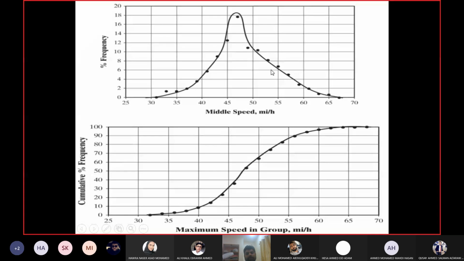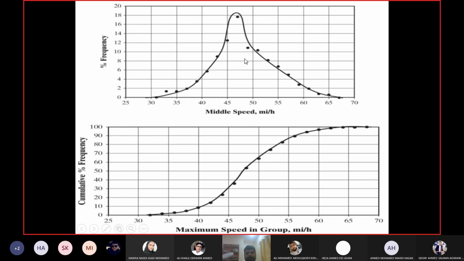This shape of the graph is known as bell shape. Bell, B-E-L-L, like you have the church bells. The bell physically itself, not the bell button, but the bell itself. If you have gone to any museum or any churches, then you may have seen these. So they are in this shape.